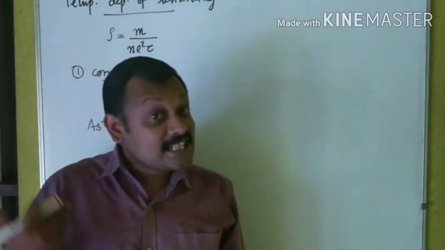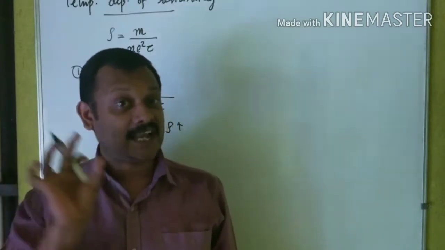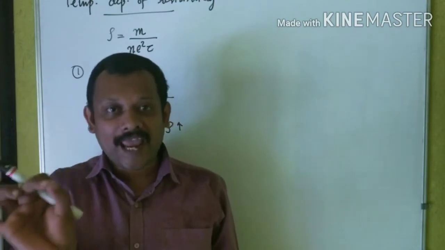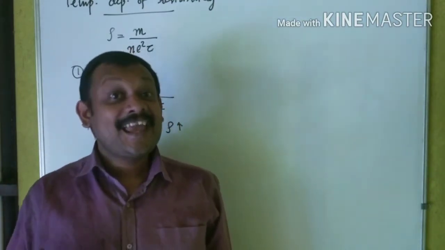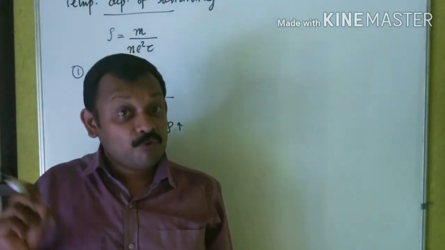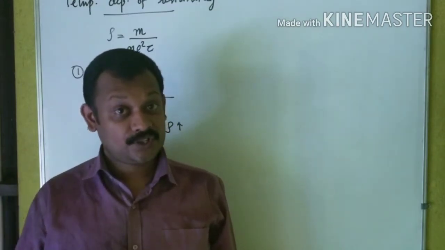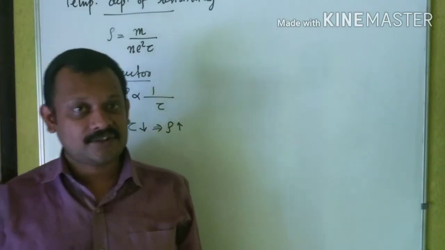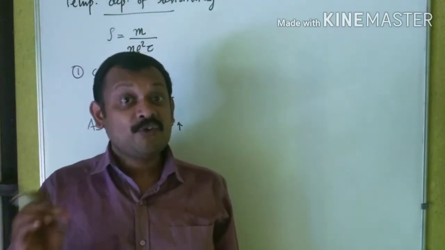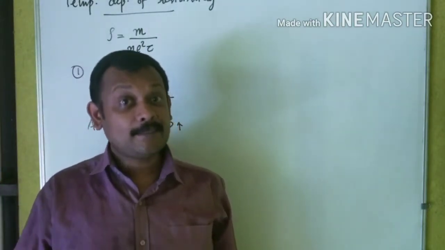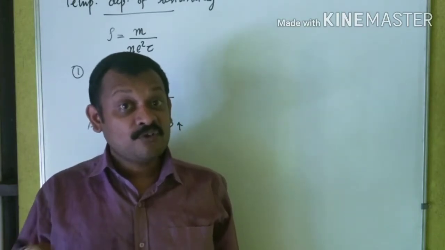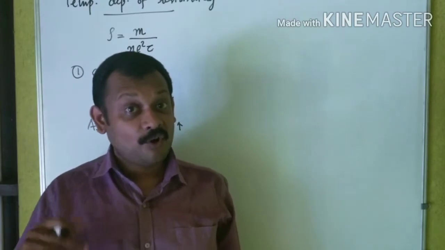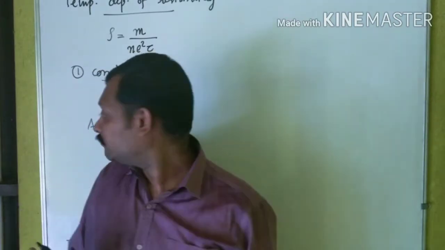The resistivity of a conductor increases with increase in temperature. This is because with rise in temperature, collision frequency increases or relaxation time decreases.